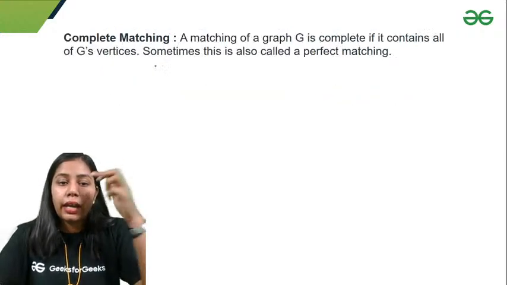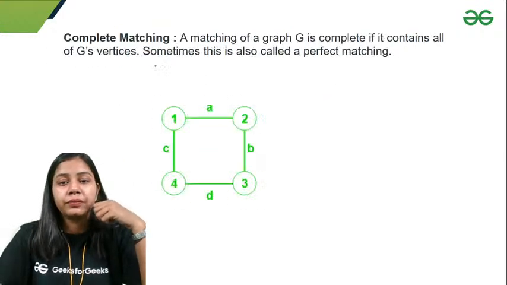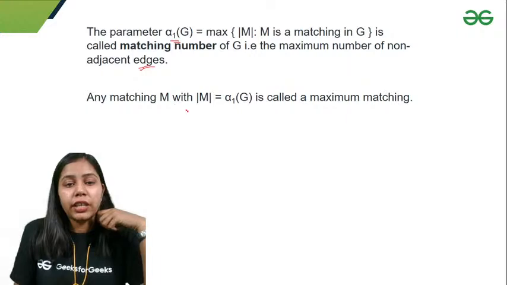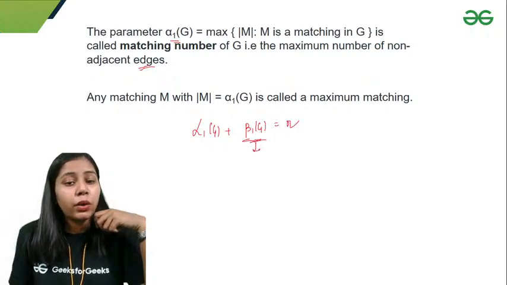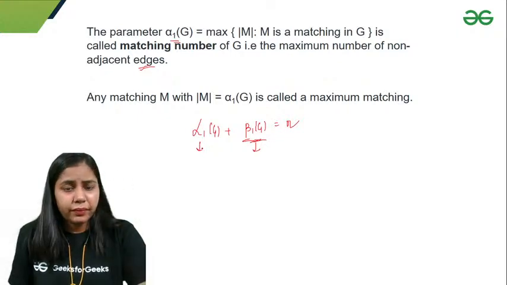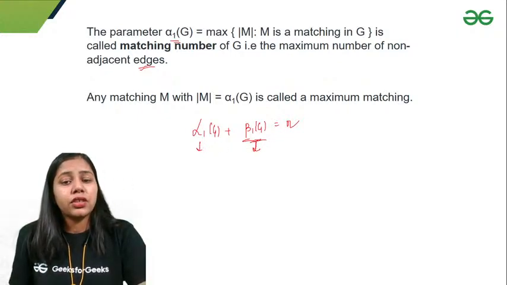We have one formula which says that alpha 1 G plus beta 1 G is equal to n. Alpha 1 G is our matching number and beta 1 G is our edge covering number.